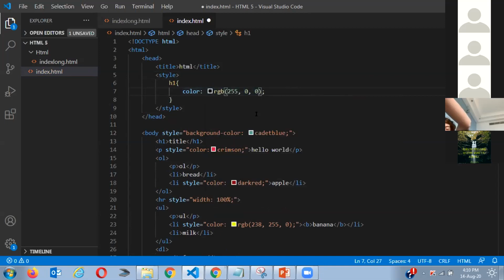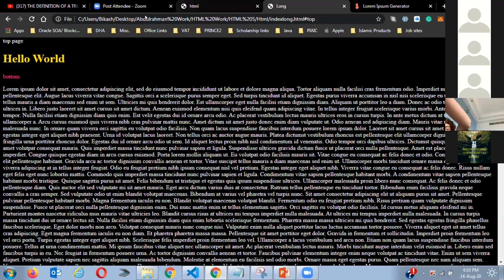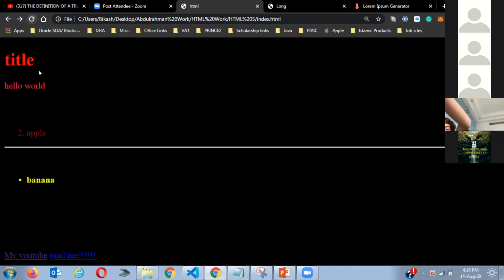You can see this one, and even the body, maybe I just change the color to black. Yeah. So as you can see, the H1 right now I have linked with the title. So this title right now should be red. And if we go to the previous one, because we're using the previous one, now the title is becoming black, and it's the title over here. So now you guys can see, right?